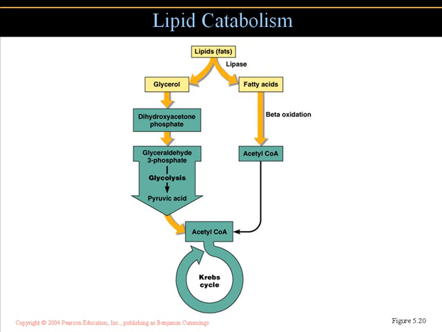Glycerol is also a product of lipase. The reaction that takes place goes through, again, a series of enzymatic steps. You're familiar with glycolysis already. Pyruvic acid, acetyl-CoA goes through the Krebs cycle, whether it's inside the microorganism or inside the human system, and again produces energy on the other side in the form of ATP. Now, digress here for a second.